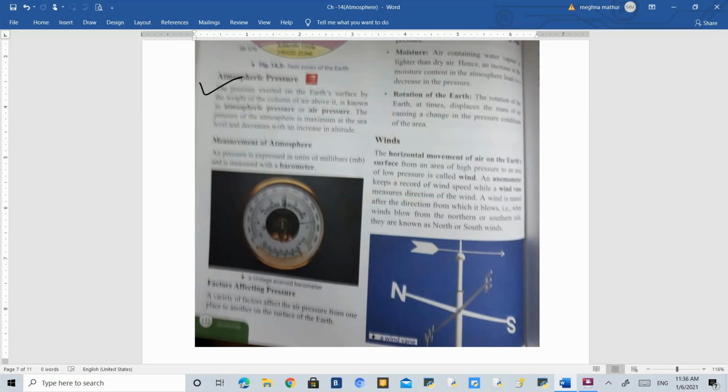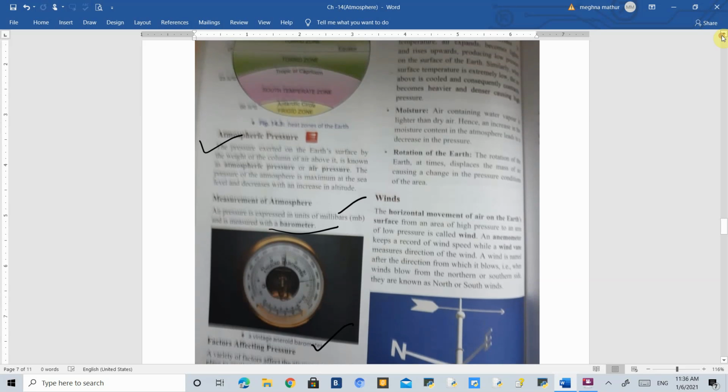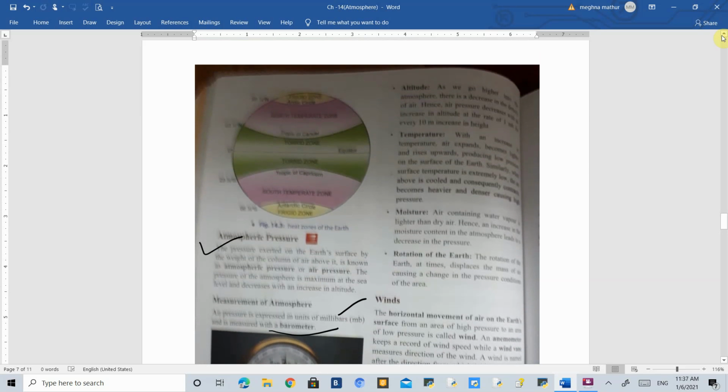Okay. Now, atmospheric pressure can be measured with the help of a barometer. You can see an image of a barometer over here. And the unit to express atmospheric pressure is millibars, that is MB. Now, there are many factors which affect pressure from region to region. We are going to read about them one by one.